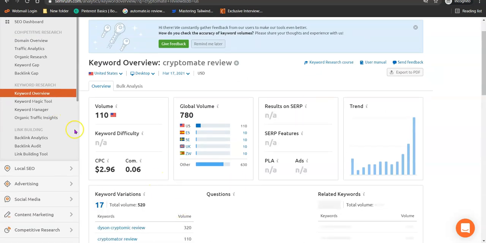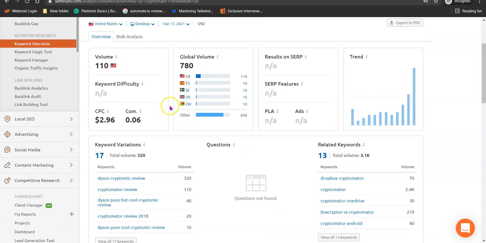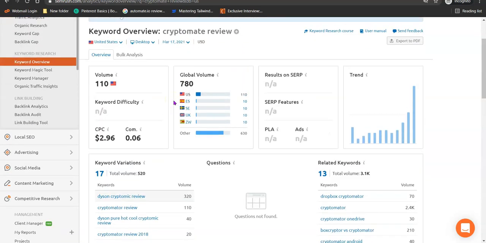Alright, so as you can see now, the total search volume for this keyword is 110. Okay, and let's look at the keyword difficulty. Keyword difficulty not available. Can you imagine? So this means you can actually create content for this product and rank for it the next day.